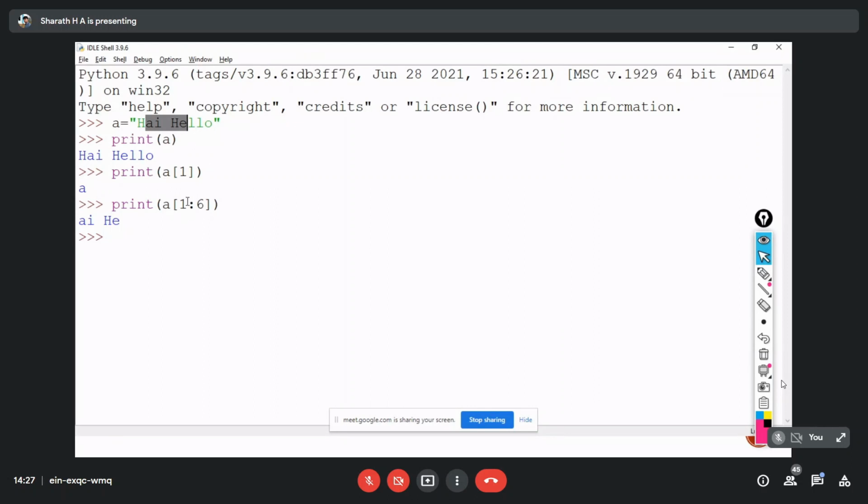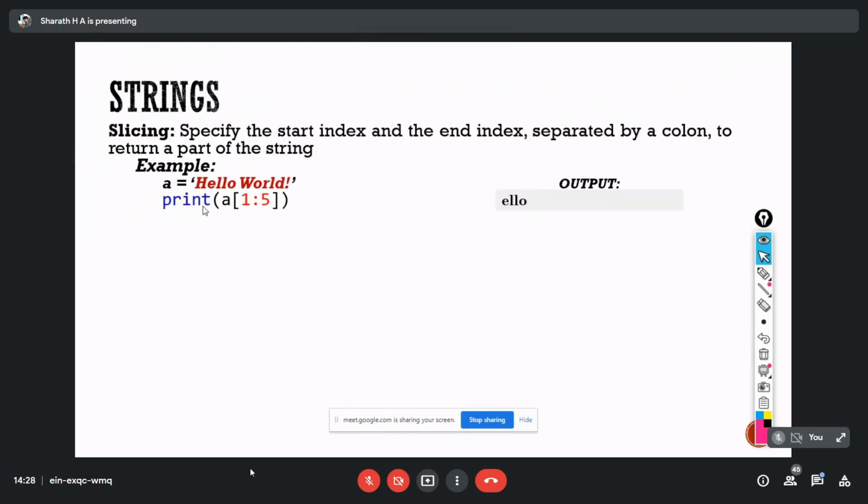Yes, I had given from 1 to 6, but it won't print the 6th index character. So this is how this range function works. That means including the first index character till 6 by excluding the 6th index character, it's going to print. So including the first and excluding the second index, from where to where.